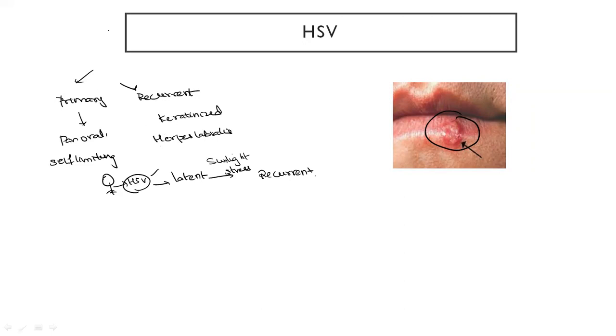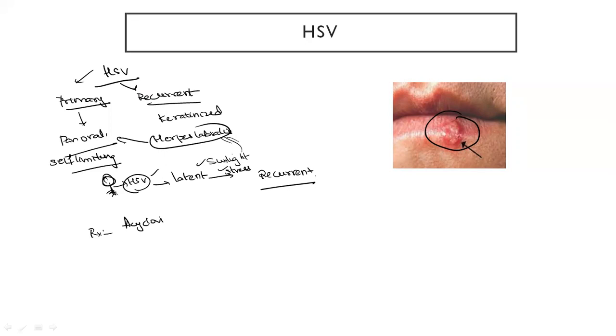So, let me tell you again. HSV is of two types, primary and recurrent. Primary is also known as herpes labialis, which is pan-oral and self-limiting. When this virus remains inactive and is later activated because of sunlight or stress, there can be an infection again, which can occur in the lips, or at other places. Also, it can occur in the head. It is called herpes gladiatorium, and the treatment is the antiviral drug acyclovir.